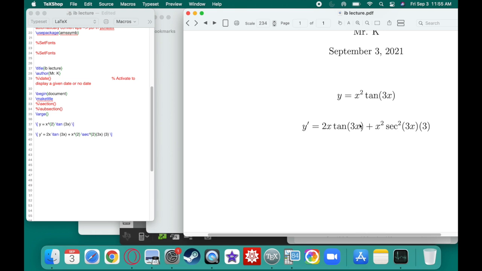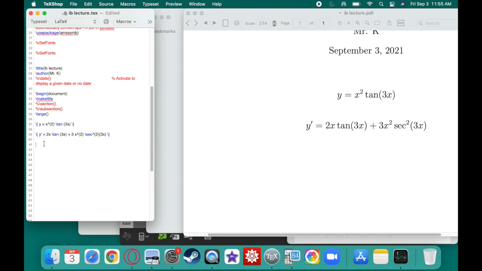Now, with problems like this, we would want to clean that up a little bit. The 3 can come out front here, so we can make that look a little nicer. Now, this is enough for me, but if we were in college, this would be unacceptable. All right, first of all, we need to have this memorized, that tangent is just sine over cosine. And secant is just 1 over cosine.